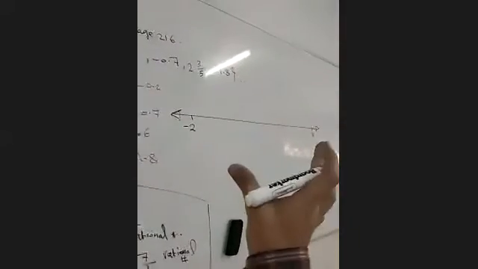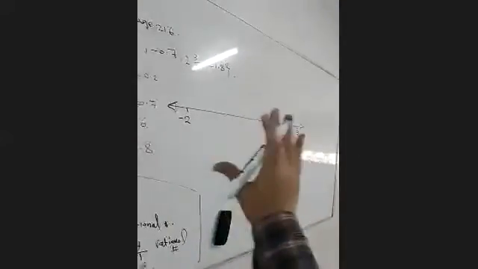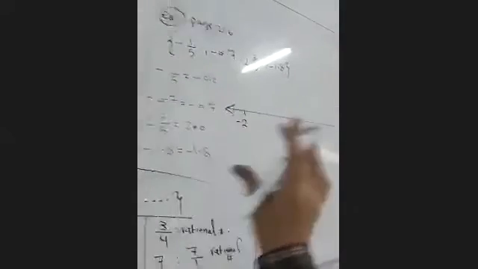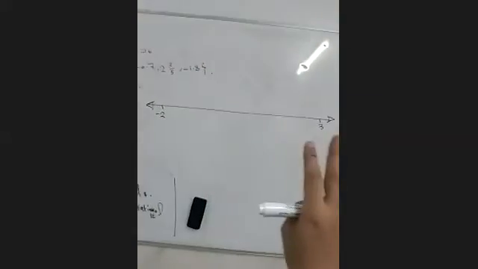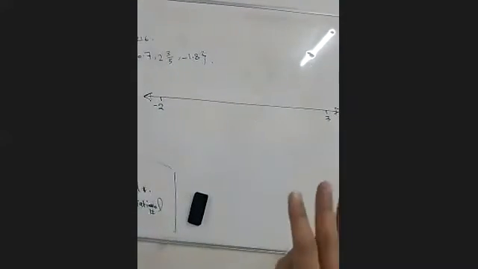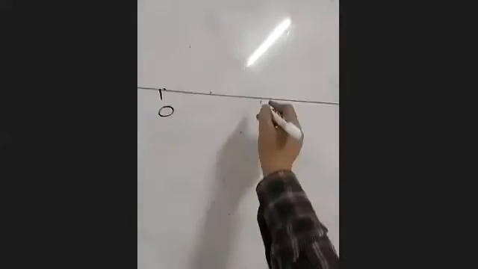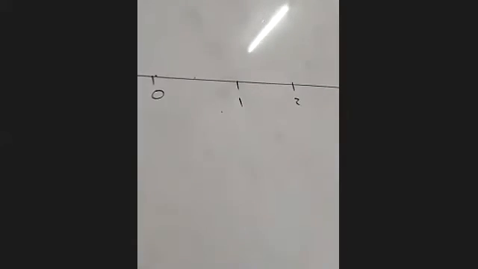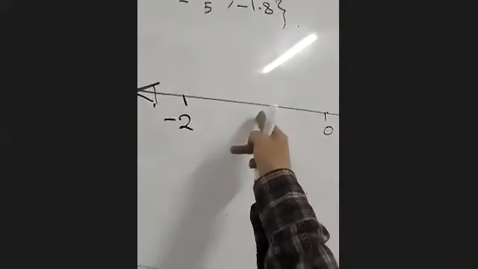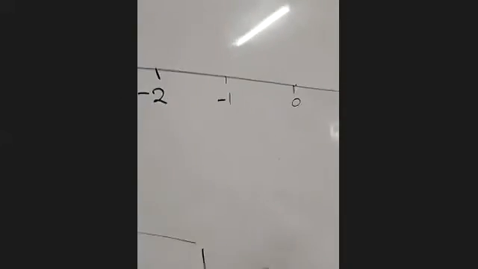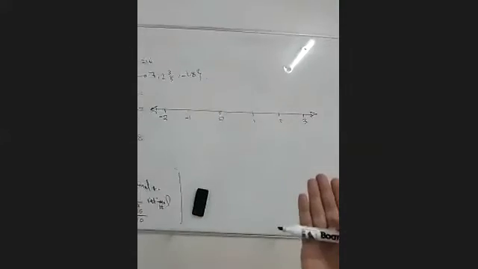Why do I do that, guys? I start from -2 to 3 to include all of these numbers here. Now I have from -2 to 3. Let's put the integers first. To put the integers is easy. Start from 0, right? Here 1 and here 2. 0, 1, 2, 3. And on the other side, -1 and -2. Is it difficult? No, it's not.